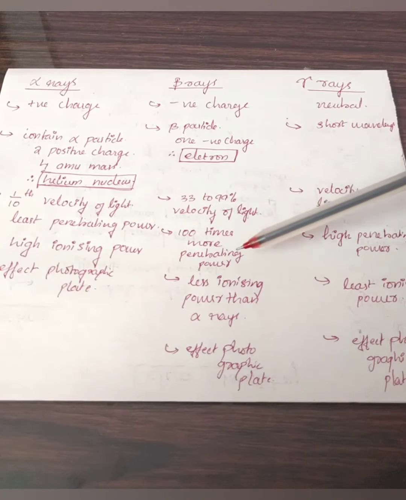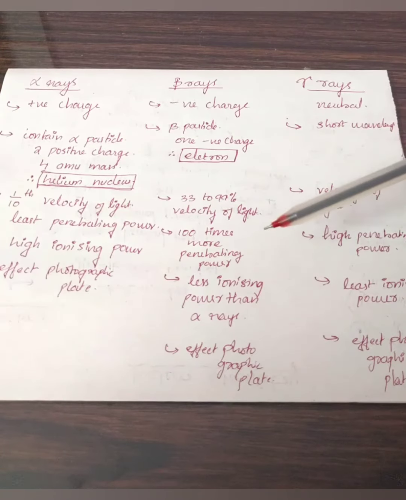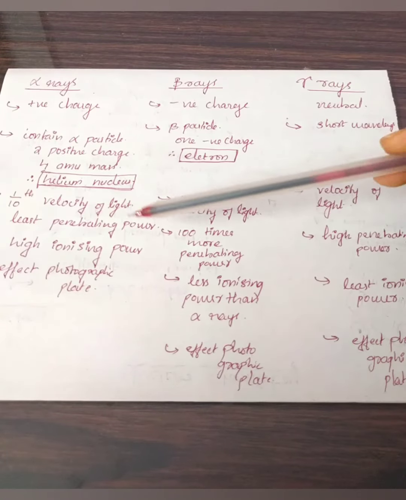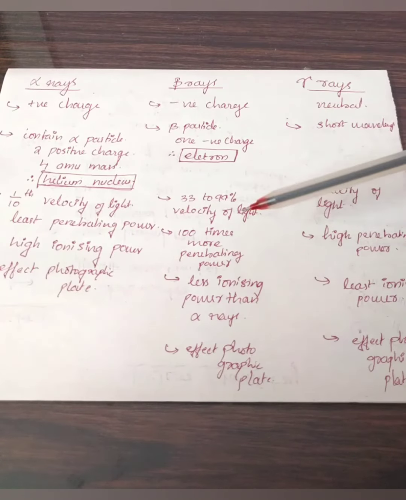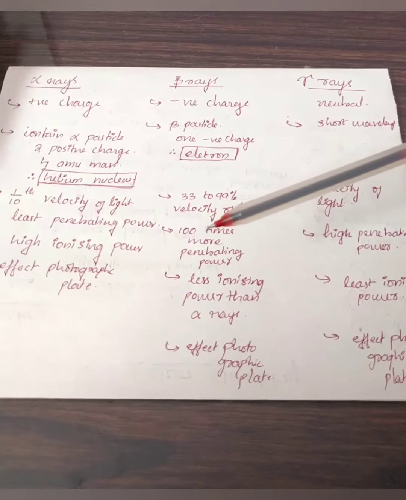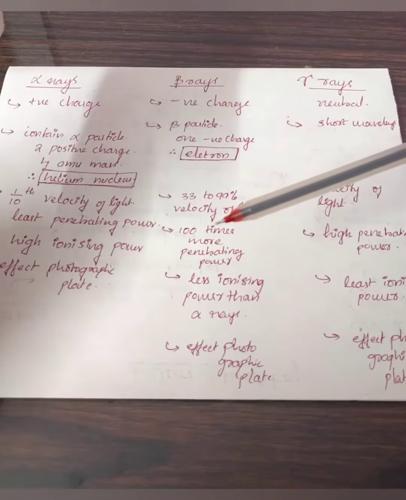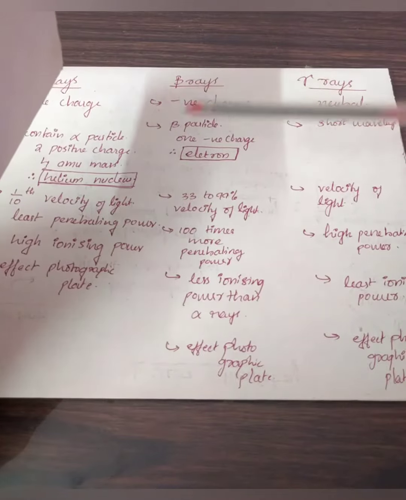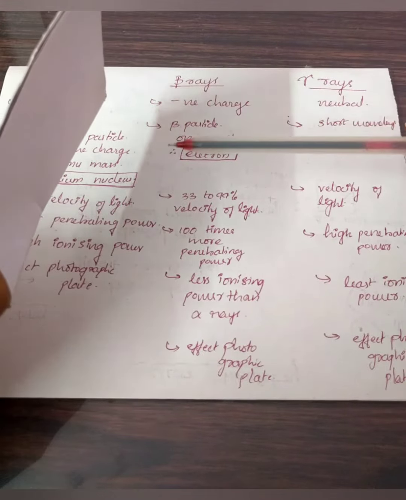So basically beta rays are comparatively stronger than alpha rays. As a comparison, if I have an aluminum sheet of 5 millimeter thickness, only then can I stop the beta ray.